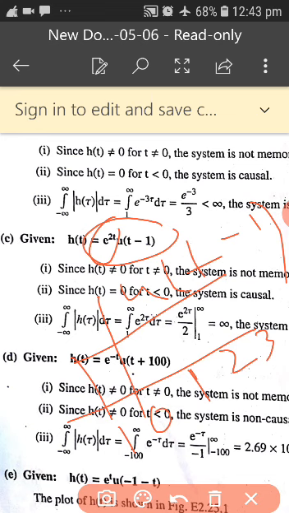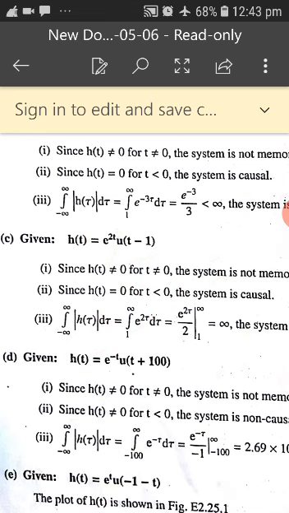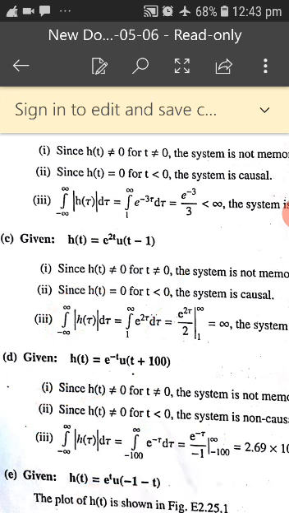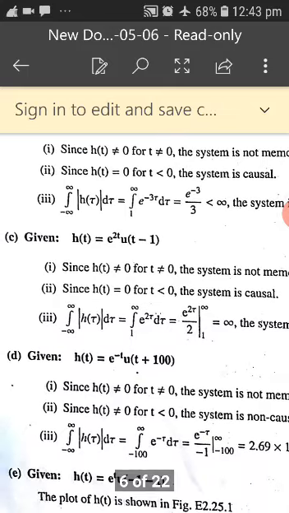So how are you going to write e to the power of 2t? e to the power of 2t starts from increasing order.